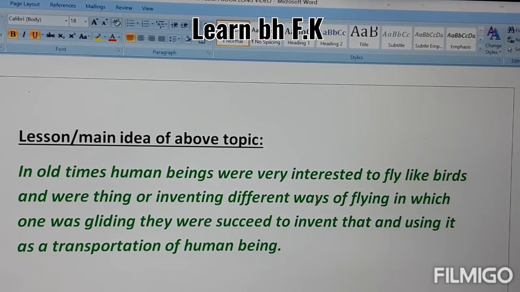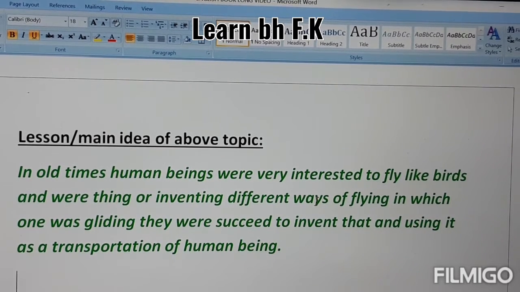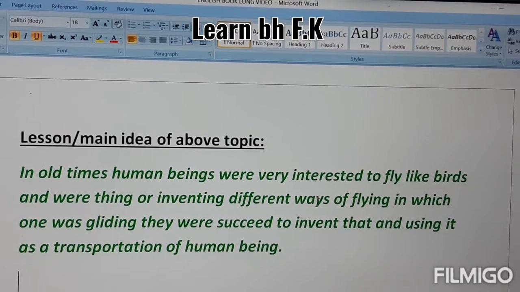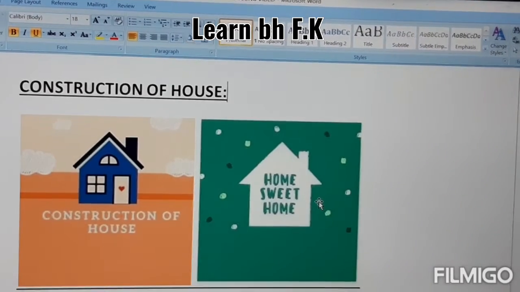In the old times, human beings were very interested in flying like birds or other things, and they invented different ways of flying, in which the first way was gliding. They succeeded in inventing that and using it as a transportation of human beings. This is the main idea.